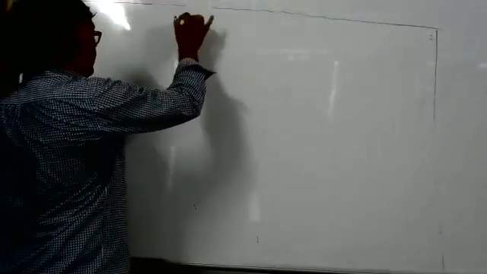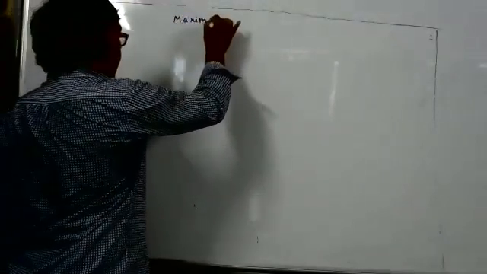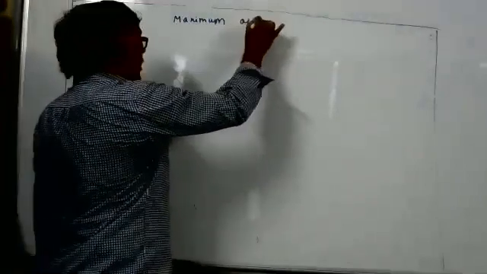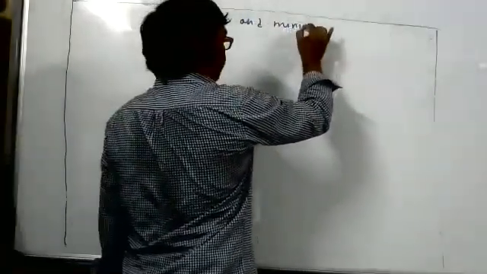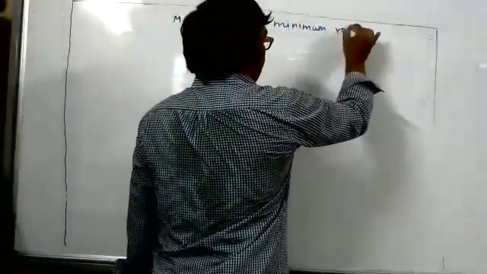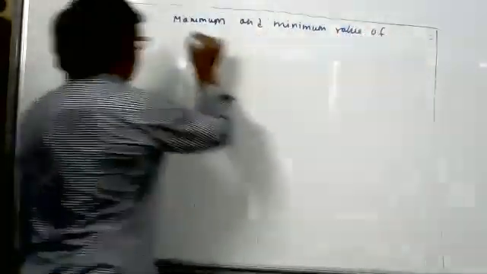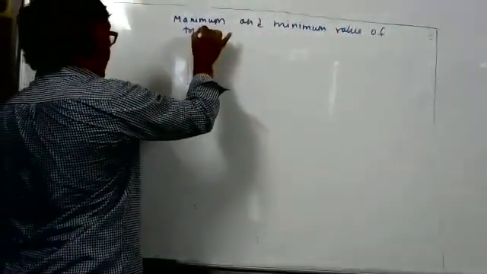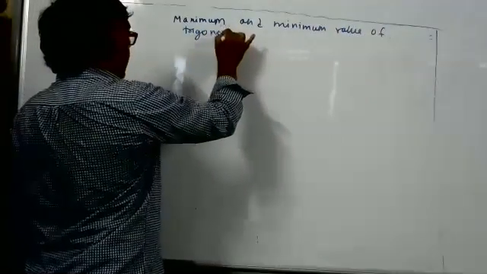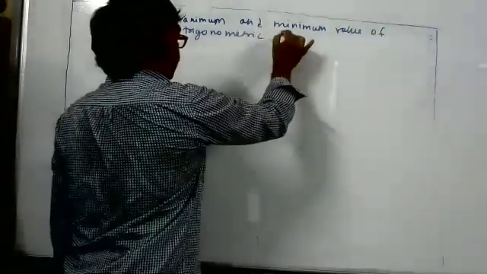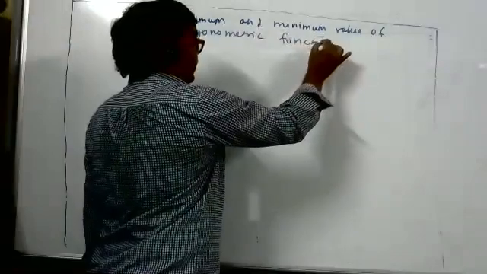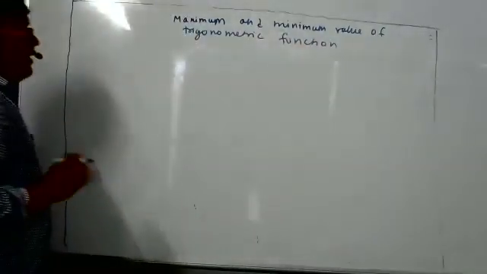Coming back to the class, students, two topics are remaining. Write down: maximum and minimum value of trigonometric function. What is the maximum and minimum value of a trigonometric function? Questions based on that. And periodicity, a little bit of that we are studying. We'll study the maximum and minimum value of trigonometric function.